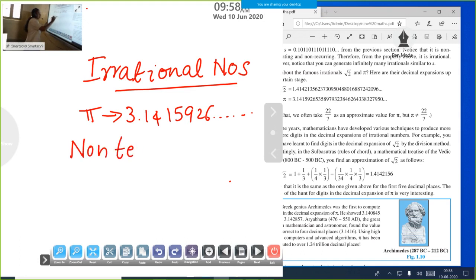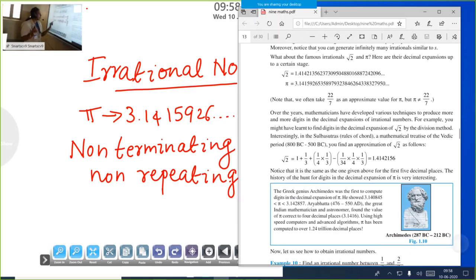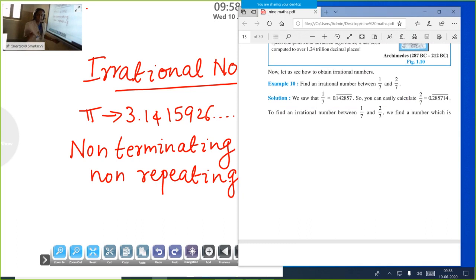You know that what is the meaning of non-terminating. So this number is non-terminating. Not only that, it is non-repeating also. Non-terminating, non-repeating. So such numbers are known as irrational numbers. Numbers we can't represent in P by Q form. That means the numbers are non-terminating, non-repeating. Non-terminating, repeating numbers are rational numbers. But here, non-terminating, non-repeating numbers are irrational numbers.